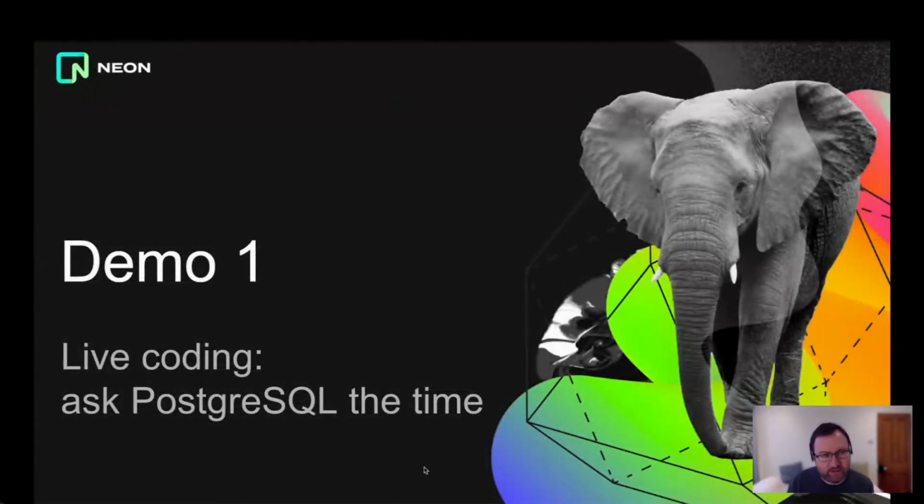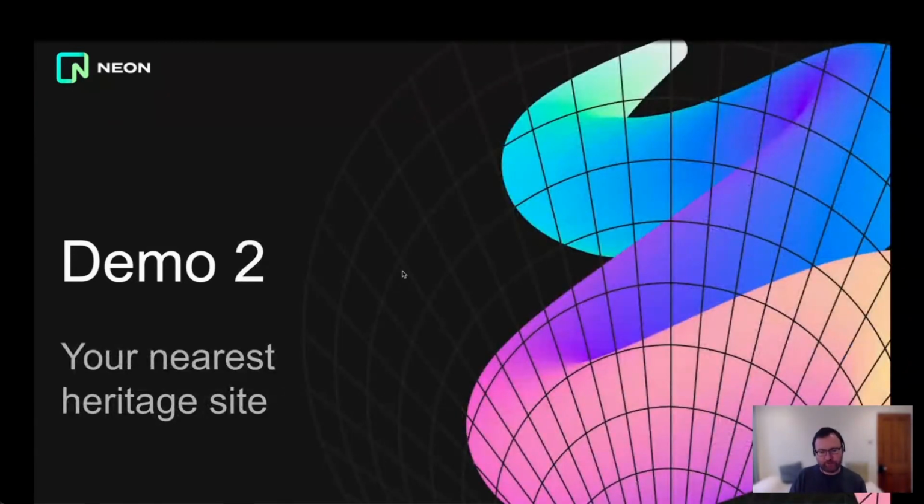So that's a really basic coding demo. You can see that you can use this much like you can use an ordinary Postgres driver. There isn't really any big overhead to using that. The other demo that I thought I might show is something a little bit more complex, something a little bit closer to something that might be useful in the real world.